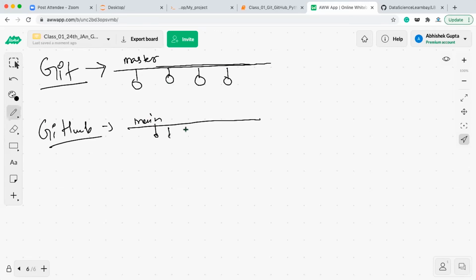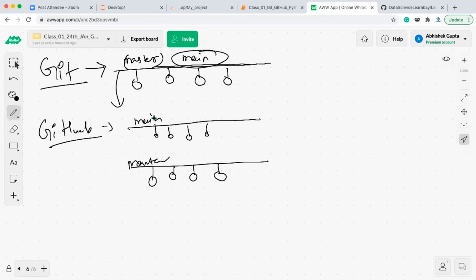Now you have linked this local repository to the cloud repository. So what will happen when you push it here? One master branch will be created, and all your local system changes which you are pushing will come to the master branch. And there is a main branch also. So basically two unnecessary branches will be created, and both are main branches only. So we need to avoid creating the two unnecessary main branches. So what we'll be doing is renaming this master to main.